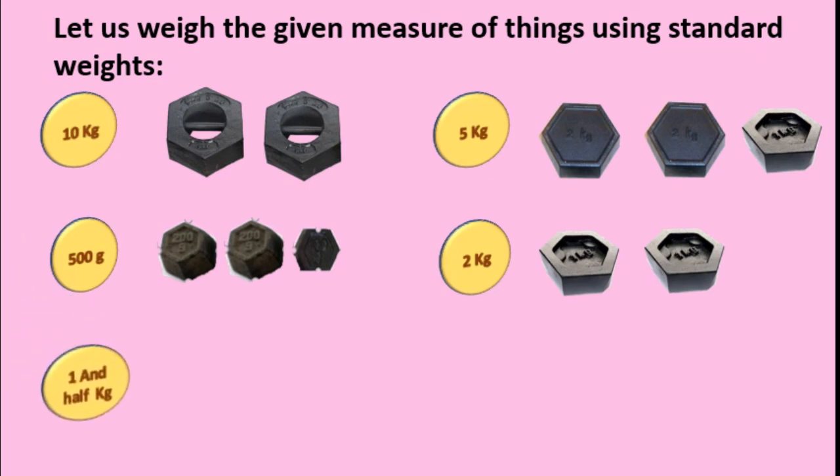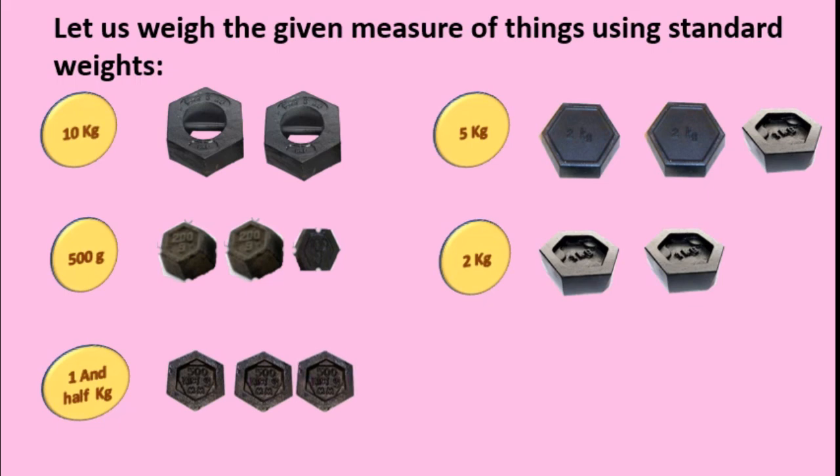Now we want to measure 1.5 kg of rava. Then what will we do? And we have only a 500 gram weighing stone. Yes, dear students. Yes, you are right. 3 times we will weigh. 500 grams plus 500 grams plus 500 grams.